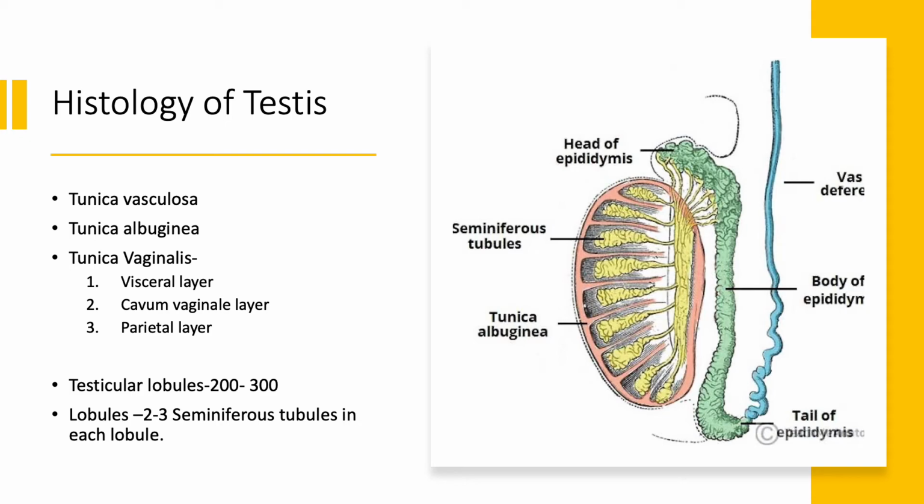The cavum layer is the middle layer, present between the visceral and parietal layers, and in it a space, a cavity, is present. The parietal layer is the outermost, protective layer, which surrounds almost the entire testicular surface.